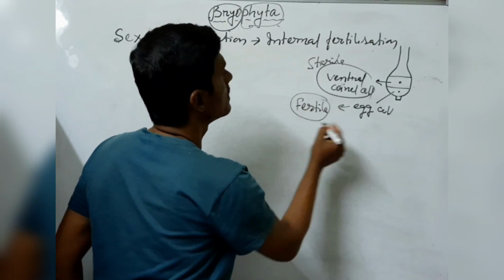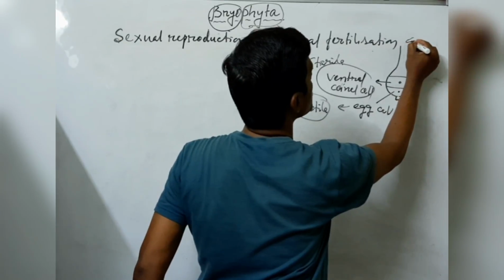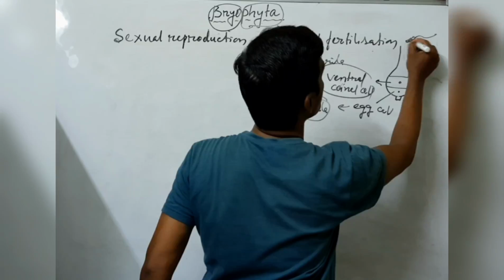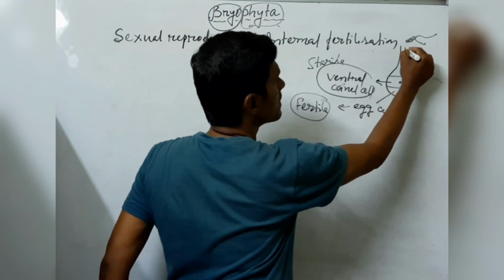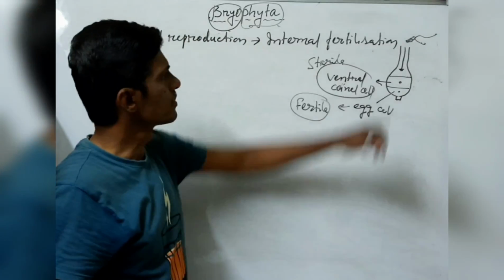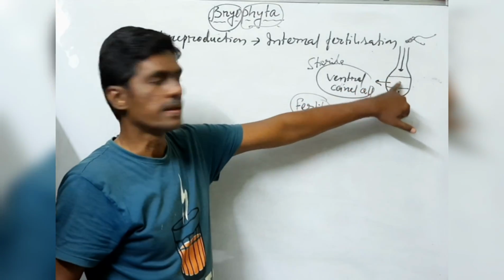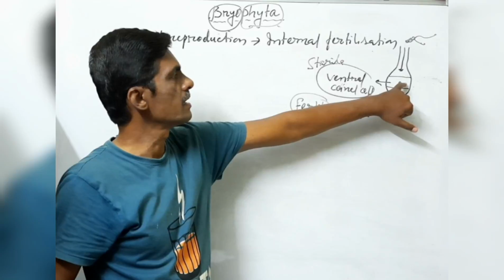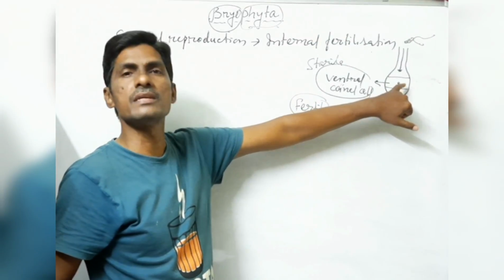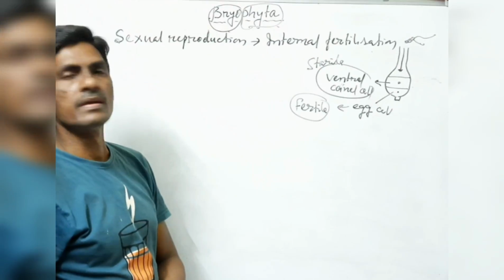That means the anthrozoids, the biflagellate anthrozoids, enter the archegonium through the neck canal cell. They touch the ventral canal cell, but they never fertilize with it, because the ventral canal cell is sterile.